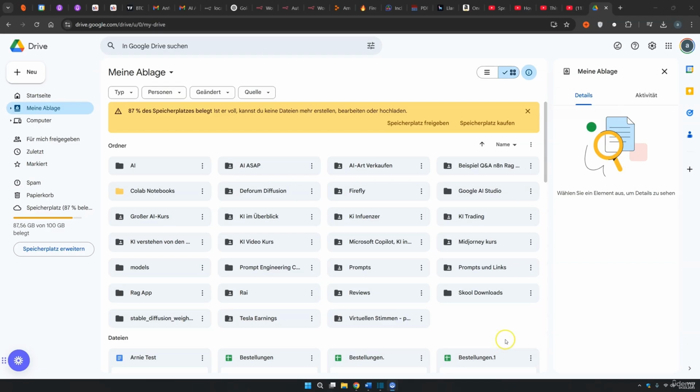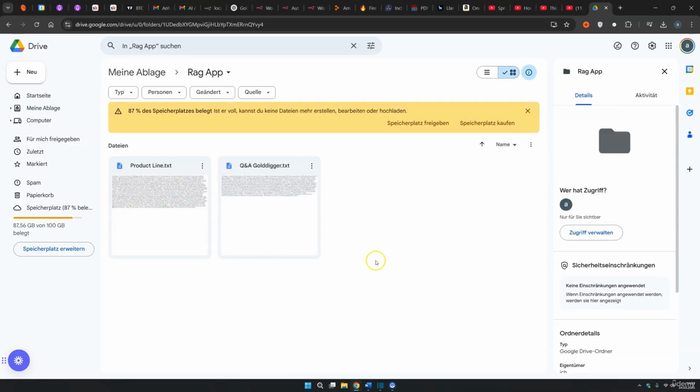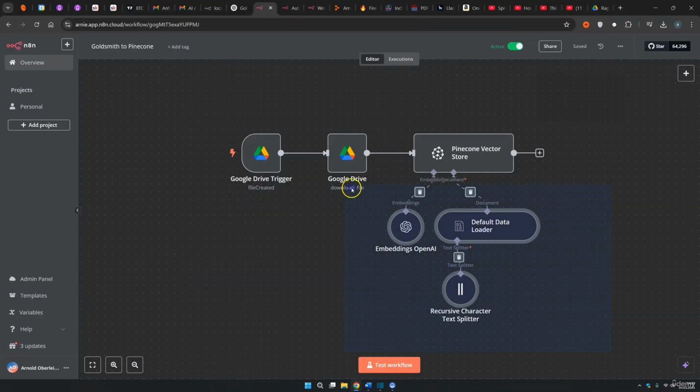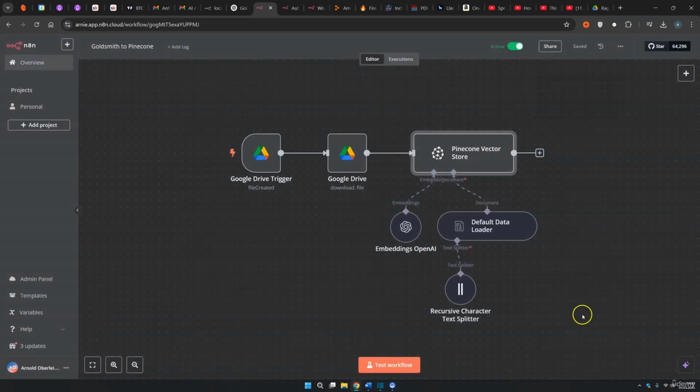And as soon as you have everything as a summary or as Markdown, you can simply come into your Google Drive. You would come, for example, into this RAG application. You can upload your text file here. And then our automation will upload all of it automatically into a vector database. And of course, if you want to make a new vector database, you can create a new workflow with a new folder. You can also use this and simply change in what Pinecone vector database this thing should get saved. But I hope you understand how powerful all of this is.